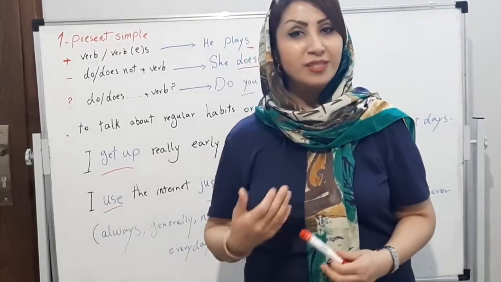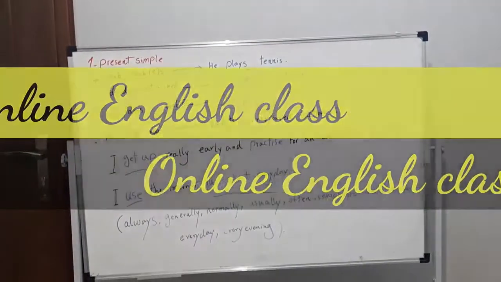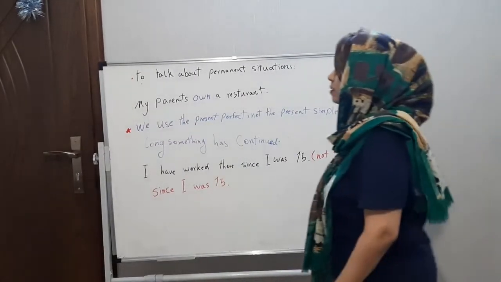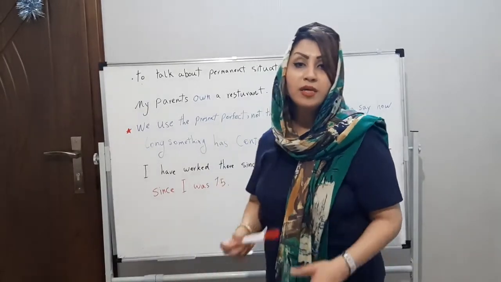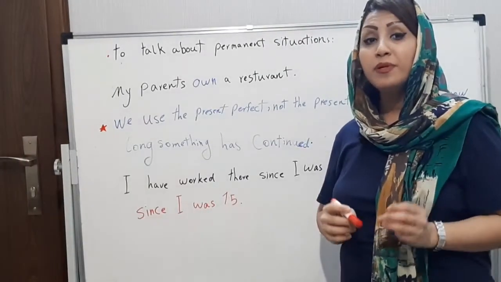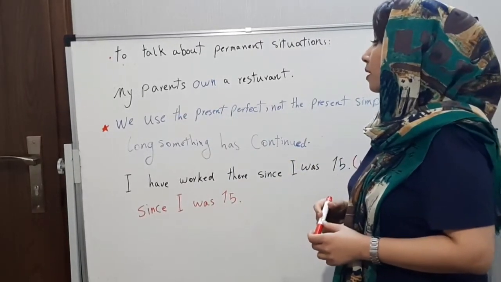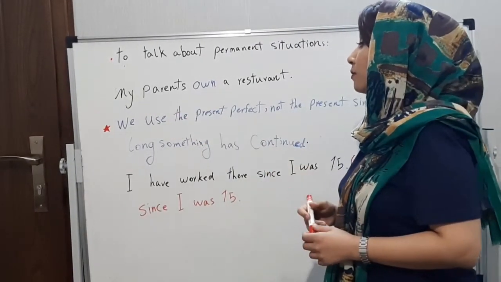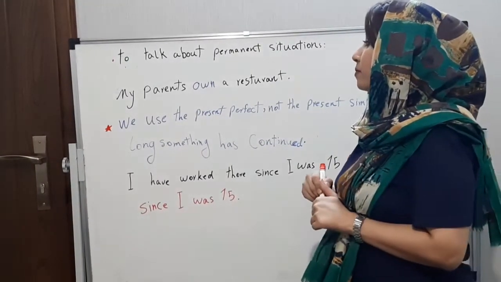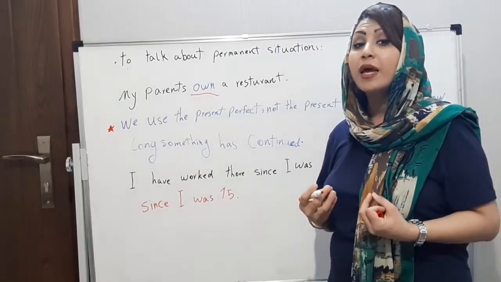Okay, and now let's go through the next part. We use present simple to talk about permanent situations. For example, my parents own a restaurant. Here is a permanent situation. It is not temporary. It is permanent.